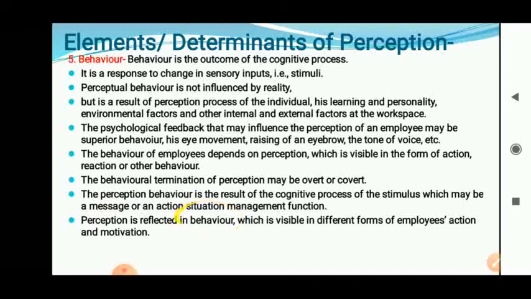So it is going to be reflected in your behavior. Yes, sir, we understood. That is your feedback. By that way, we understood that you got that information. If you are able to do that action, if you are able to do that practice, then we come to know that you understood that message or information. So that is the behavior.